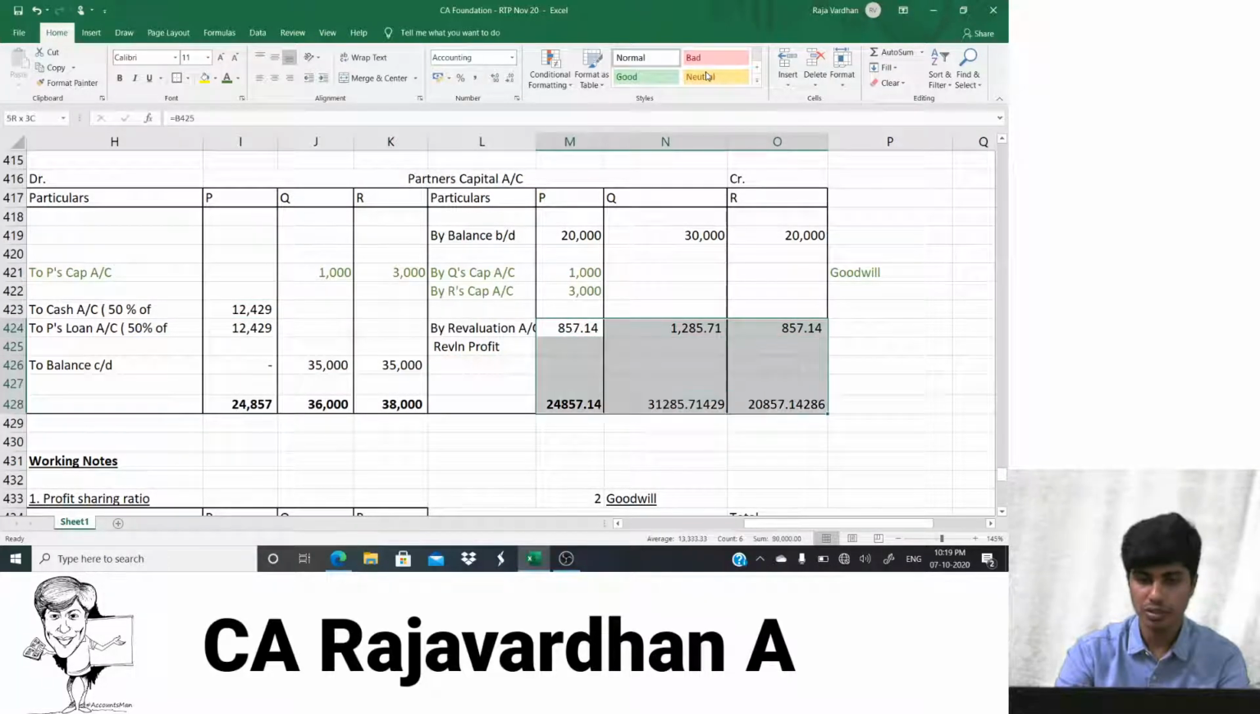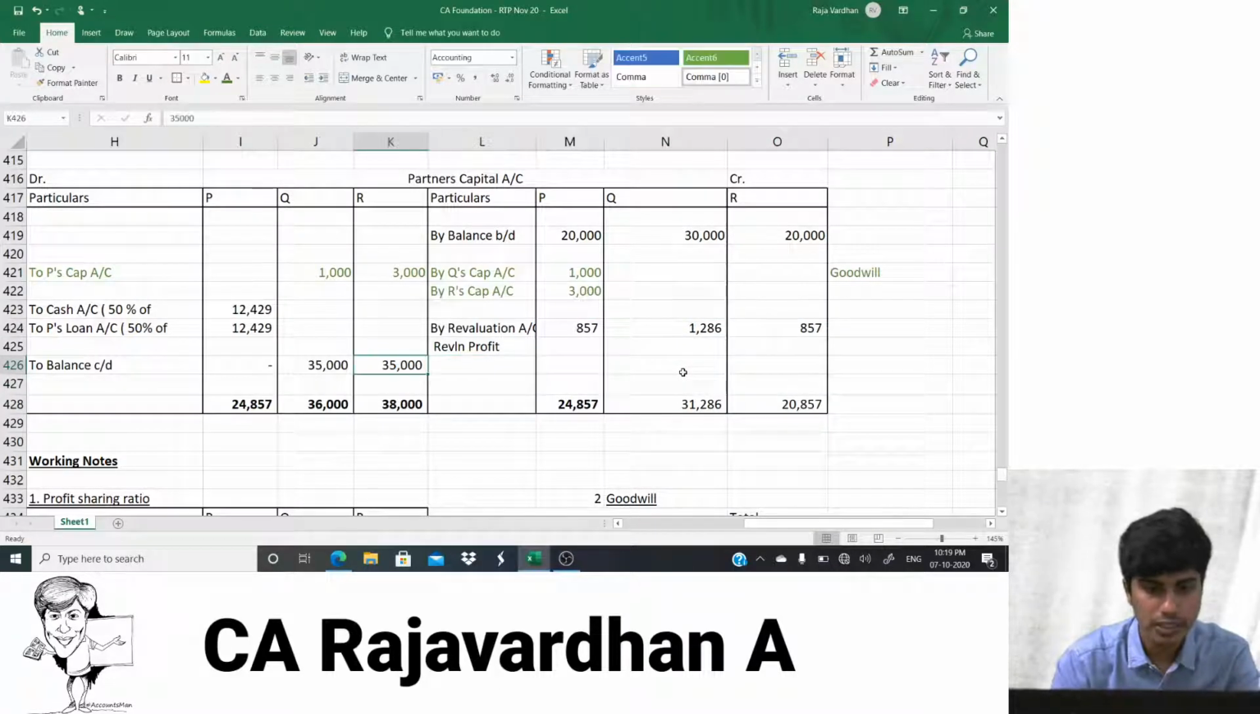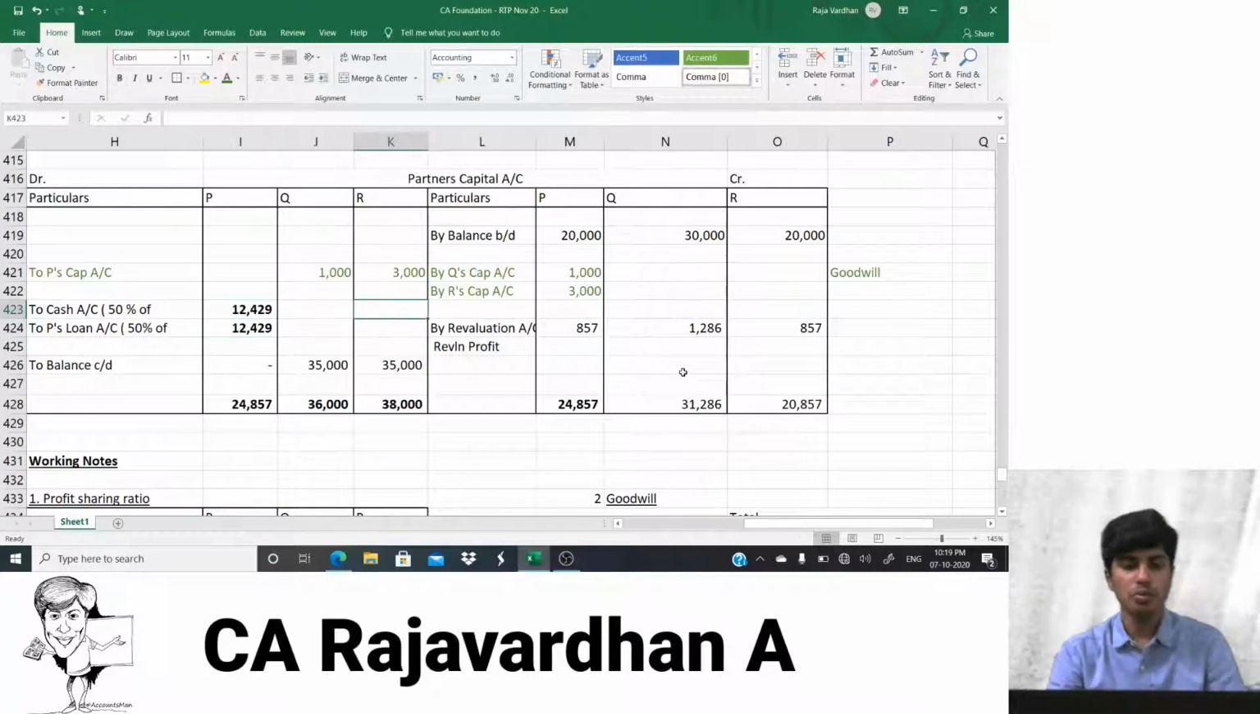Here also same thing. I just put that comma thing and then make it yes. Okay, it looks fair now. Yes, guys, this is the balancing figure. Okay, what about these guys?